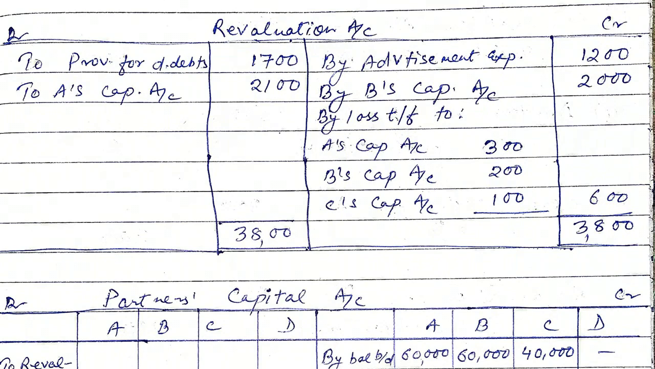In point number E, you have provision for doubtful debts. So it will be 34,000 into 5%. It is 1,700. A is being paid for expenses on revaluation. Since A has paid for expenses, 2,100 will be credited to A's capital account. It will be written on the debit side since it is an expense for the firm. So like this we get a loss of rupees 600 on revaluation, which is transferred to partners' capital accounts in the old profit sharing ratio 3:2:1. So A, B, C will be debited 300, 200 and 100.